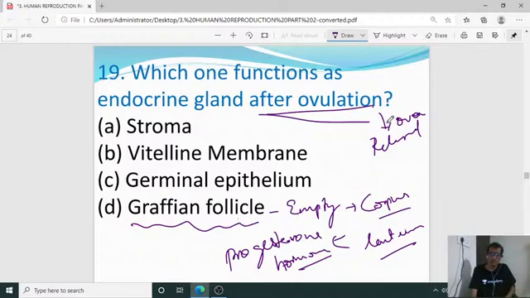Progesterone is one of the pregnancy maintaining hormones. So after ovulation our Graafian follicle of the ovary is converted into an endocrine gland. So the option is D for the 19th one.